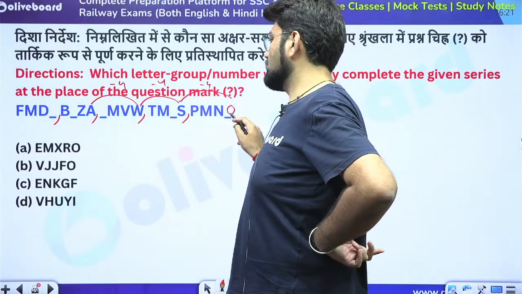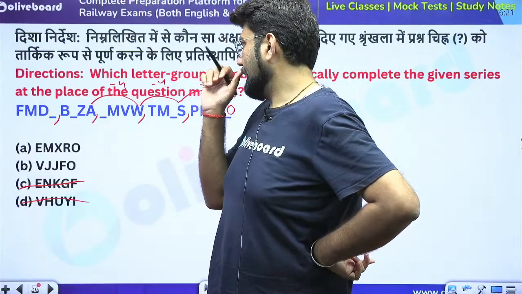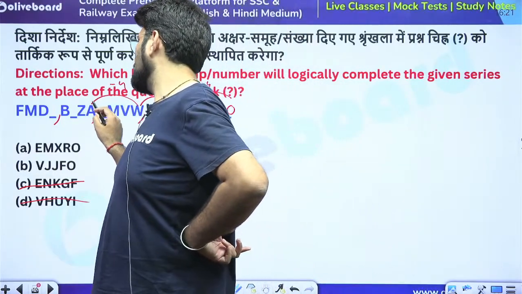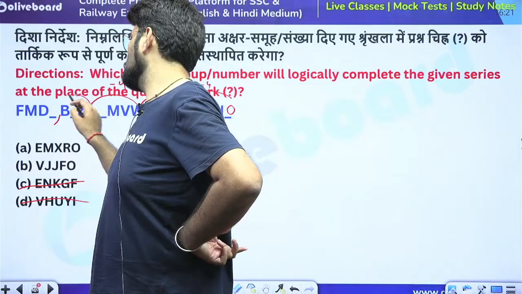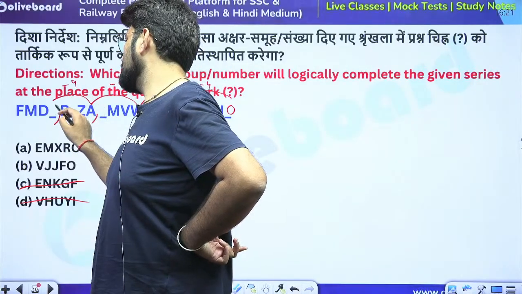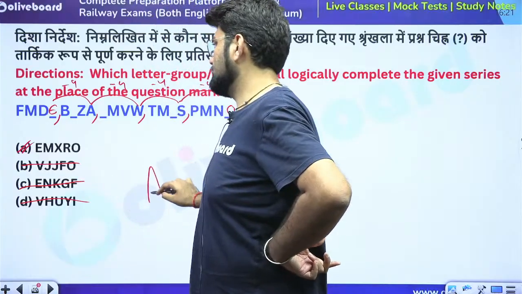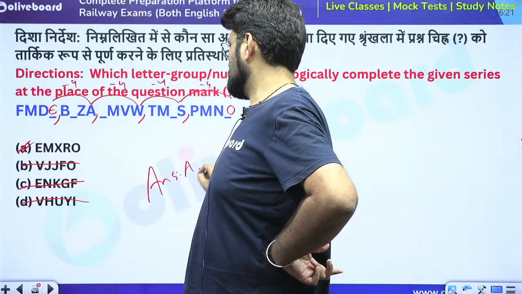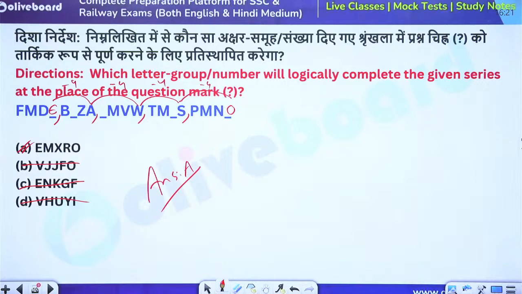So O is coming here in the end. So in the end we'll have O. So these two are gone. Okay. And A is 1. So something minus 4 would have gotten you A. So this was 5. 5 is E. So we'll start with E. So option A is the right answer. That's it. Okay. That's it. Cool.